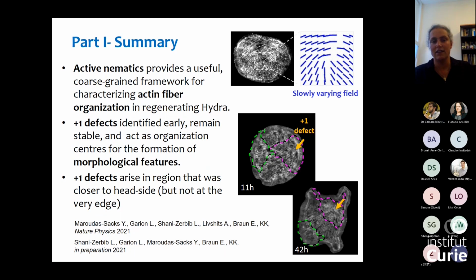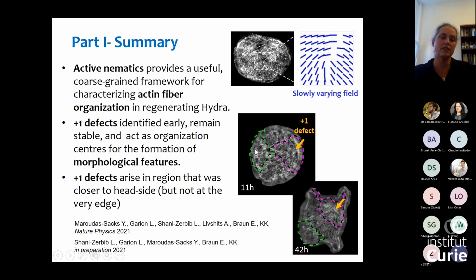Now, that said, these are certainly not the only processes involved. And this is intimately coupled to other processes. And this is highlighted in these movies where we see that the polarity of the tissue is preserved in this complicated way, despite the folding process that brings the head side to the foot side. So if we just look at the nematic field early on, the tissue is symmetric with respect to the head side and the foot side.